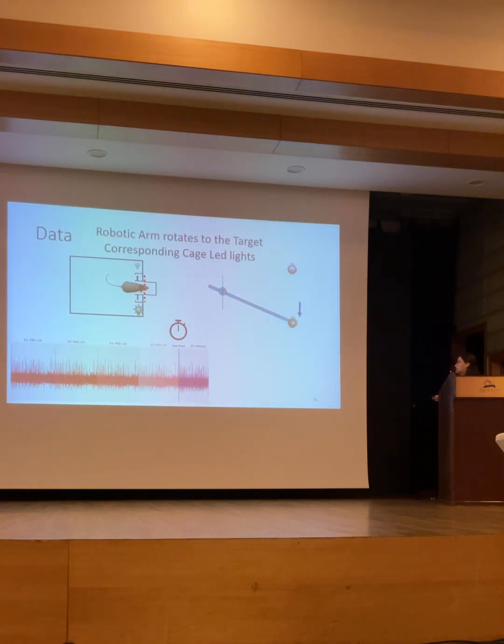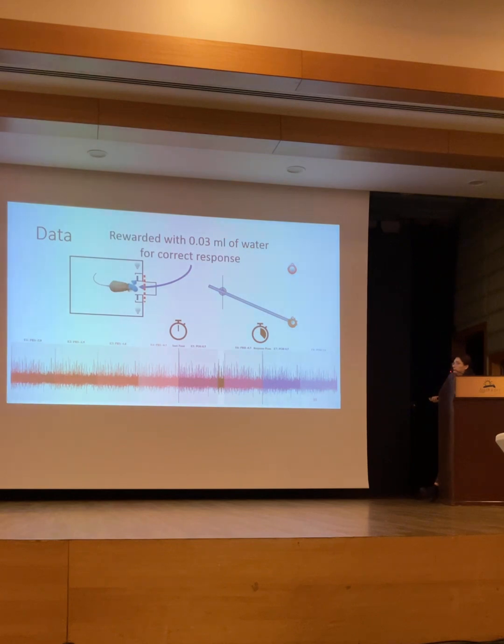Then the rotation axis chooses one direction, in this case the right direction, and the right LEDs light up. The rat analyzes, chooses one of the levers, and presses. Whenever it is pressed, that becomes a response point for us in the data.